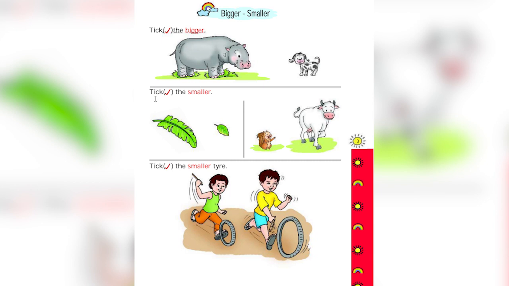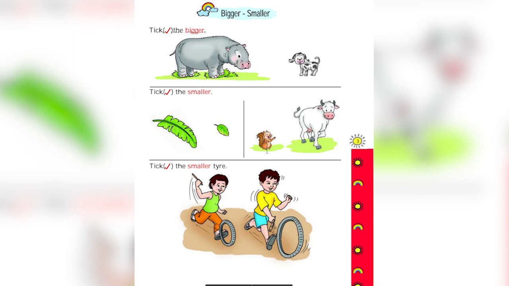Next question. Tick the smaller. Now, here you see two leaves are there. One is a bigger leaf and one is a smaller leaf. Now children, what is the question? You have to take which one is smaller. This is bigger and this is smaller. So children, you will take the smaller.